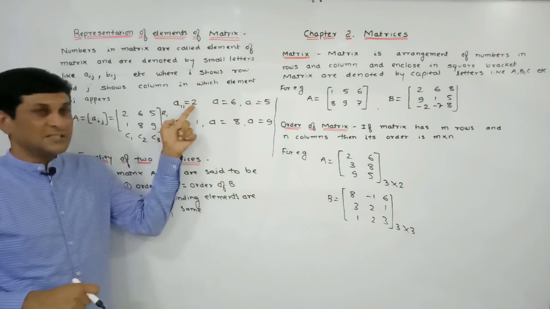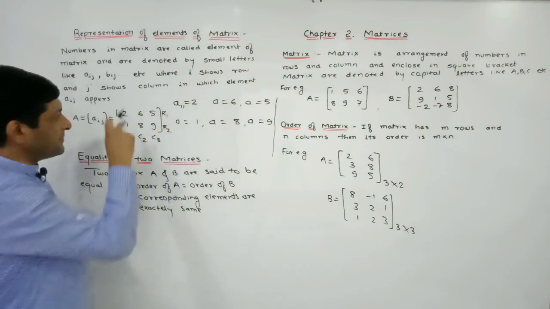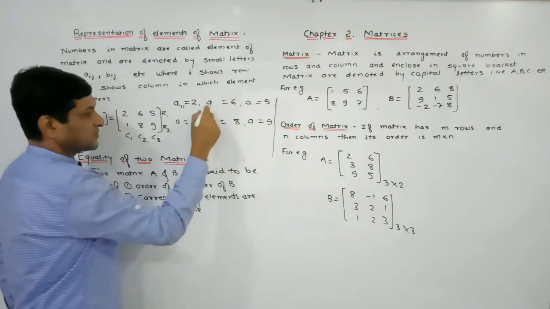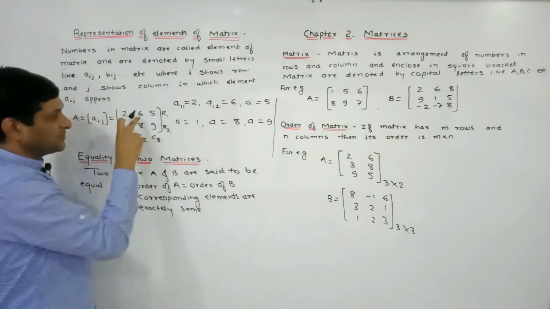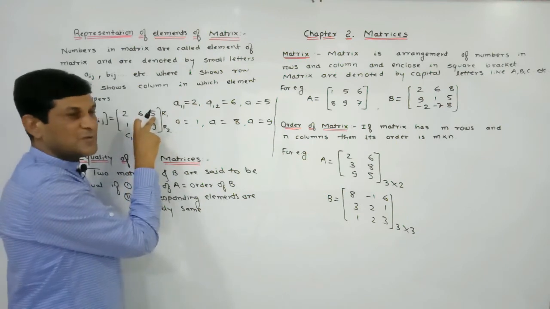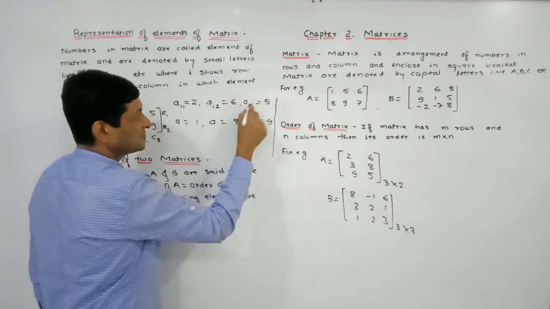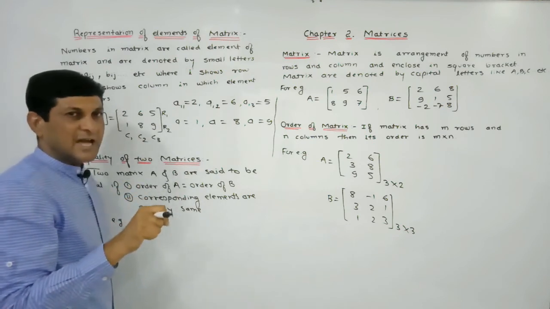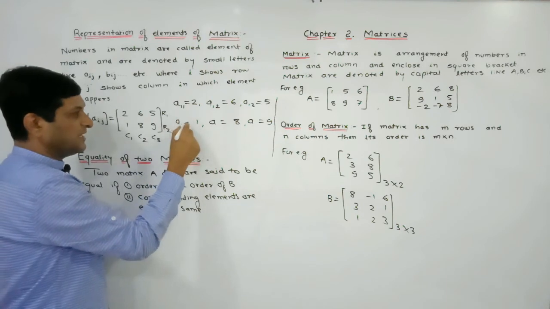Now here we can say that this element appears in the first row and first column. Now observe the 6. 6 appears in which row? First row. And it appears in which column? Second column. So here A is 1 and I is 1 and J is equal to what? 2. So this element appears in the first row and second column. In the same way, 5 appears in the first row and third column. So in the suffix write down what? 1, 3. Meaning 1 means it lies in the first row, and it appears in which column? Third column. In the same way, we are able to find out the position of the remaining elements also.